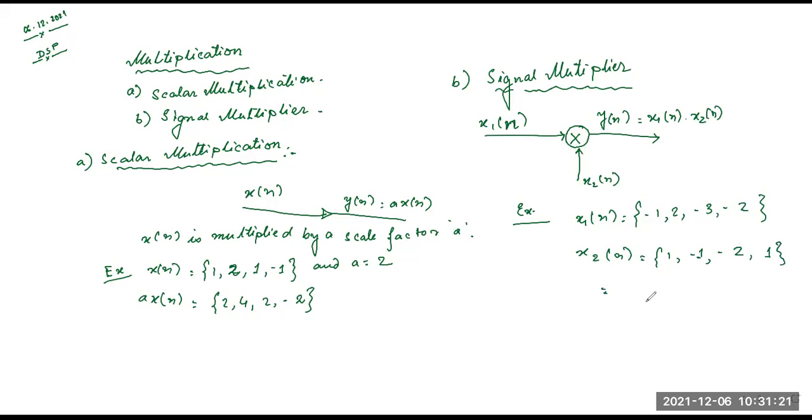So minus 1 is multiplied with 1, next 2 is multiplied with minus 1, next minus 3 is multiplied by minus 2, next minus 2 is multiplied with 1.